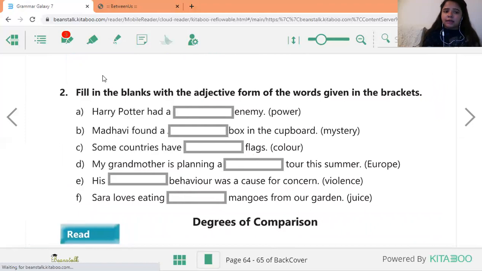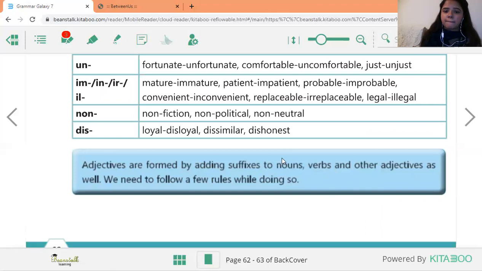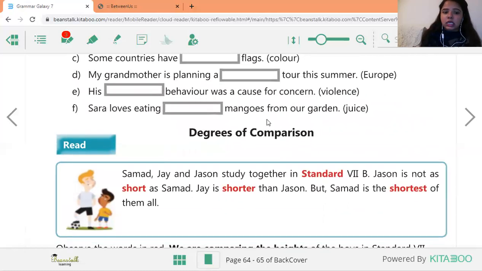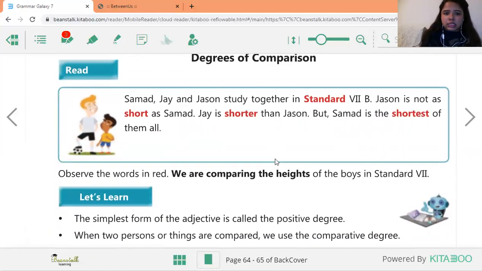Then we have the fill in the blanks with adjective forms of the words given in the bracket. So you have to write the adjective form of power. Harry Potter had a dash enemy. Power. See, if you will see the suffix, see here. Suffixes are the words where you are using the word like full. So what will it be here? Powerful enemy. Okay?